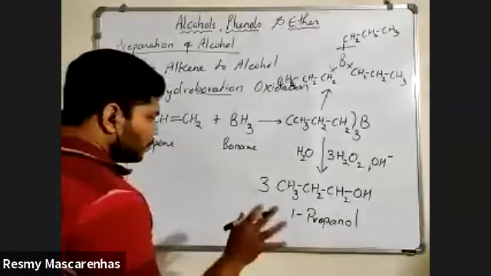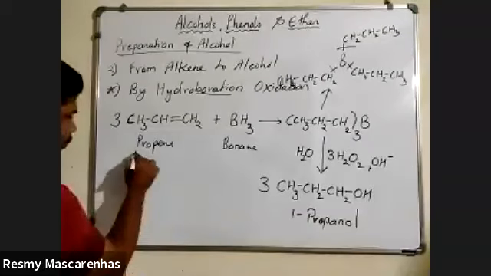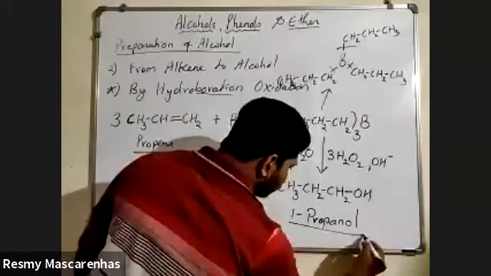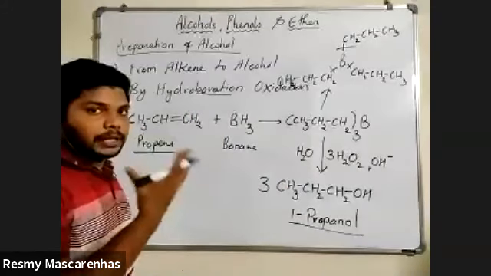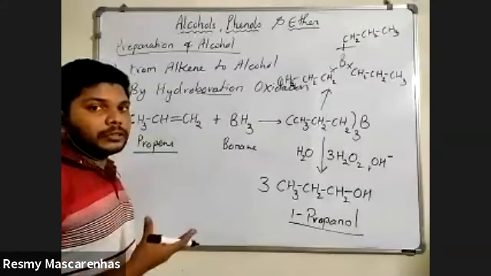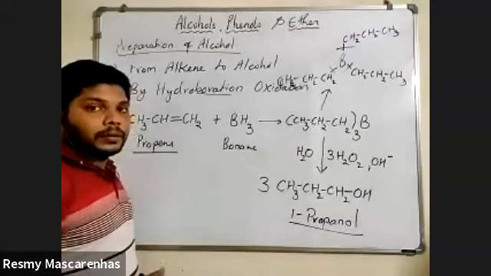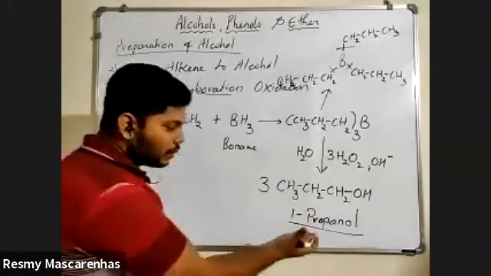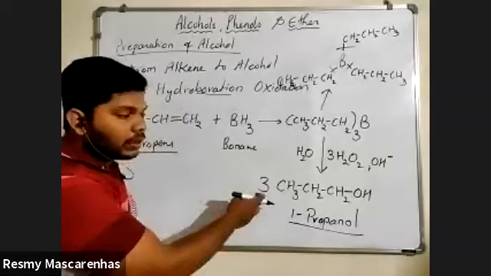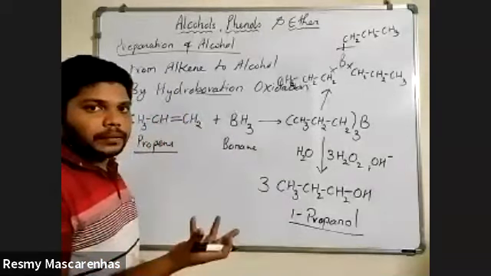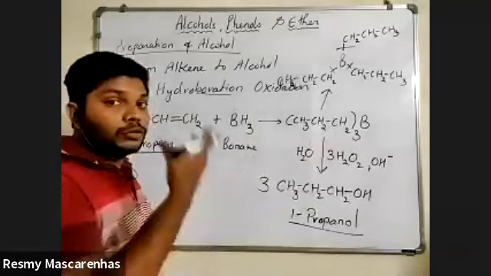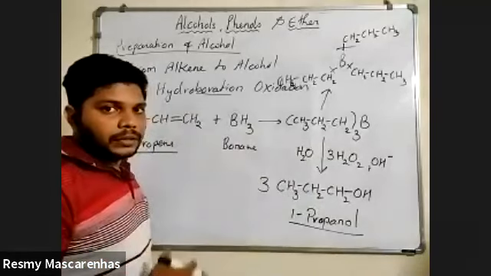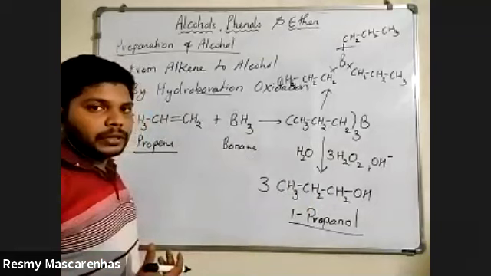So this is very important. What type of question will be asked? Propene to 1-propanol. This is one of the best reactions, I'm telling you, and it is used in industries also to prepare alcohol, because we get a good yield of alcohol. You have seen, we are getting 3 times the alcohol. If we take 3 times the alkene, we get 3 times the alcohol. So it is one of the important reactions for the preparation of alcohol.